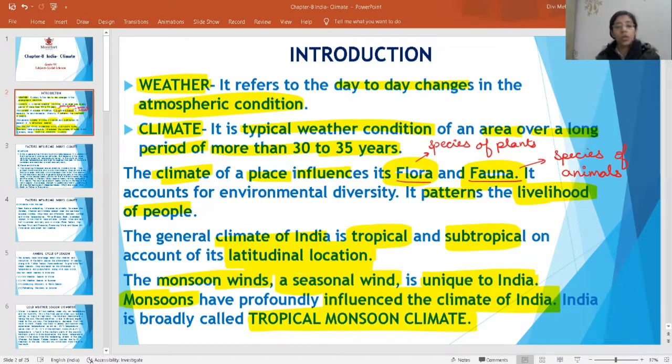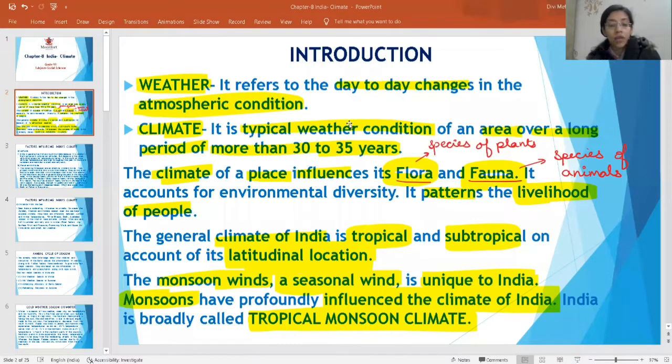Okay, so now we have discussed weather, the day-to-day changes in the atmospheric condition, and climate, the sum of all the weather conditions in an area for a long period of time, more than 30 to 35 years. The climate of a place also influences its flora and fauna, meaning plants and animals, because of the environmental diversity. And it affects the livelihood of the people, that is, how the people are going to earn.